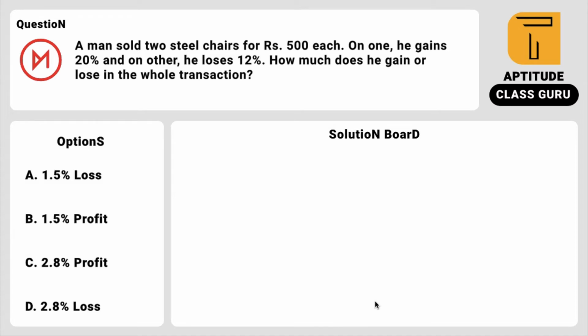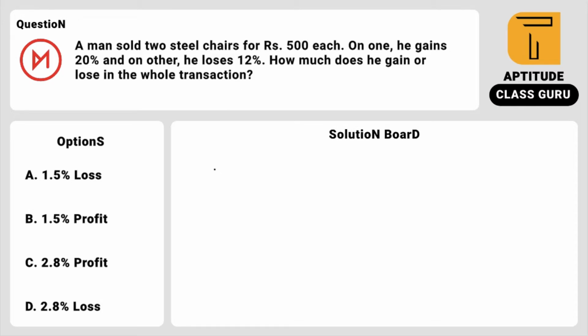So guys, trust me, whenever you are doing this type of problem, if they have given the cost price, the problem is damn easy. But here they have given the selling price of each chair, because they sold at 500 rupees each. So for this type of problem, it will be a long process. If you search anywhere about this problem, you will see around 6 to 7 lines of calculation, and you won't get any simple calculative parts, right? So in order to avoid that, I am doing a simple shortcut method here.